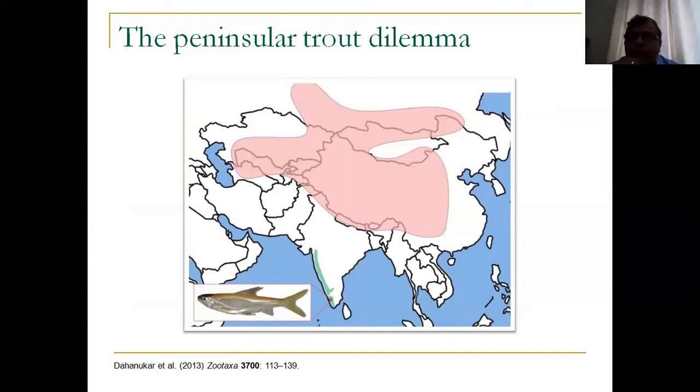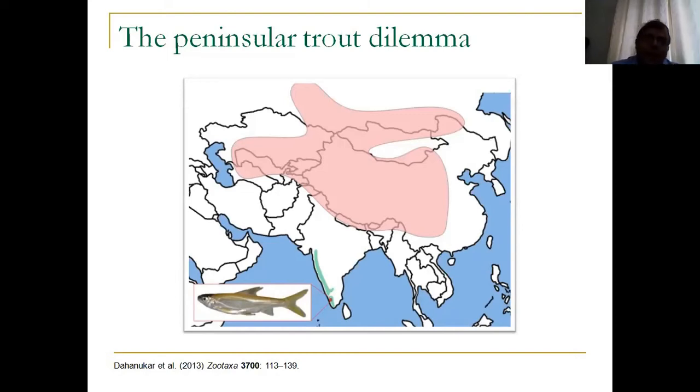Now, this story again starts in the 1940s, where a species of a very weird looking fish was described from Periyar Tiger Reserve. It was called the peninsular trout because it actually looks like a trout. So when Raj Tilak described this species from Periyar, he was quite baffled. He said, oh, how come you have a trout in southern India? So somehow you have a trout-looking organism.